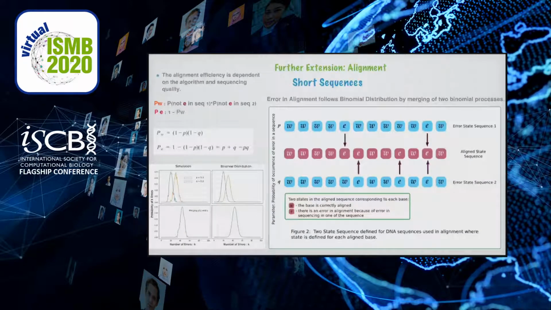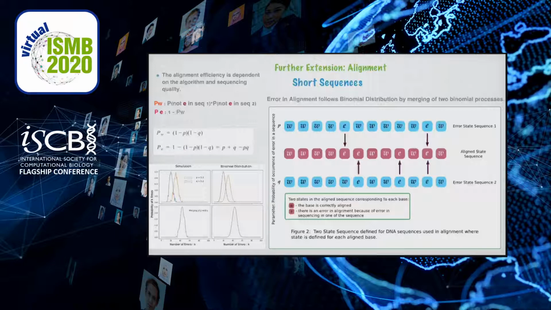Moving forward from single sequences to multiple sequences, the first case is alignment. Error in an alignment is also a binomial distribution, and it is a simple extension of the previous model of error in sequencing by merging of two binomial processes. For this, we are defining an alignment state sequence. Alignment state is correct if and only if the nucleotide bases are correctly sequenced at the alignment position. If there is an error in any of the sequences, then the alignment is not accurate and it would be an error at that position.